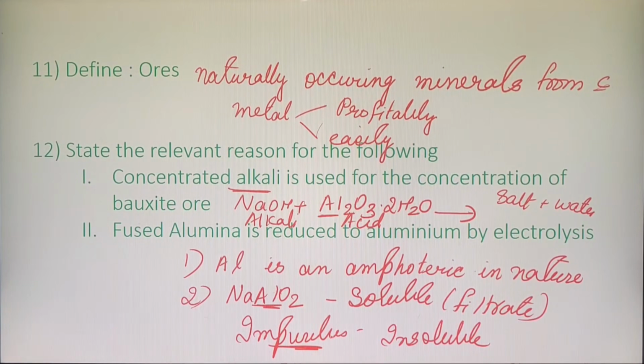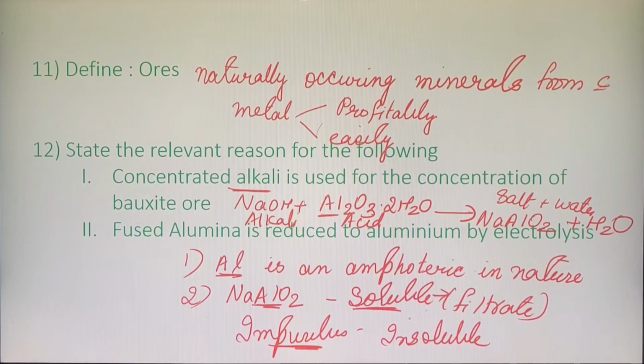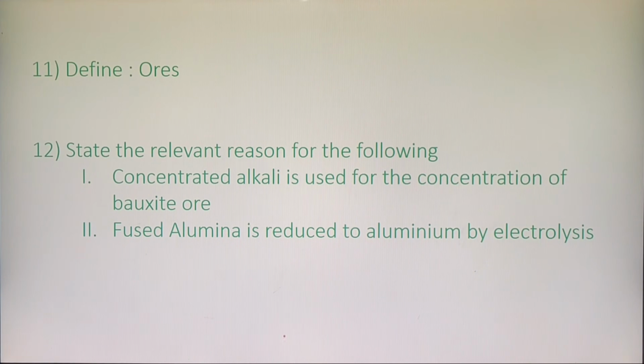So what are the 2 points you have to remember here, children? Why am I using concentrated alkali? Because I know bauxite is hydrated aluminium oxide, and aluminium is an amphoteric metal. That means it shows a dual character. If added into an acid, it can act as a base. If I add it into a base, it starts acting like an acid. Second point, when an acid reacts with a base, we get a salt. Here we will get sodium aluminate plus water. Sodium aluminate is soluble in nature, so it will be collected as the filtrate, whereas my impurities are insoluble in nature.